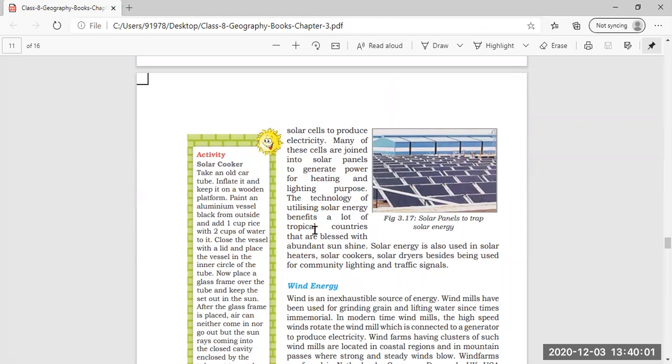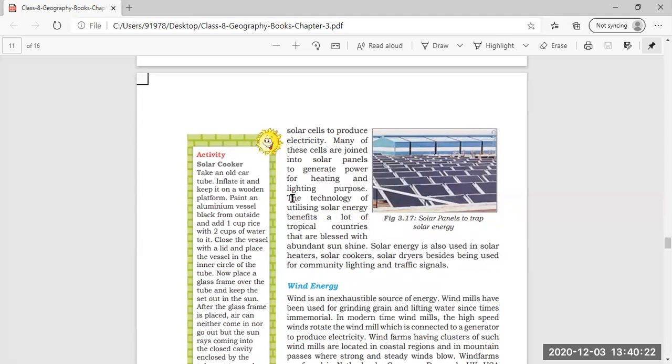The technology of utilizing solar energy benefits a lot of tropical countries that are blessed with abundant sunshine, where abundant sunshine is there in much quantity. There, this technology, solar energy, is very beneficial.